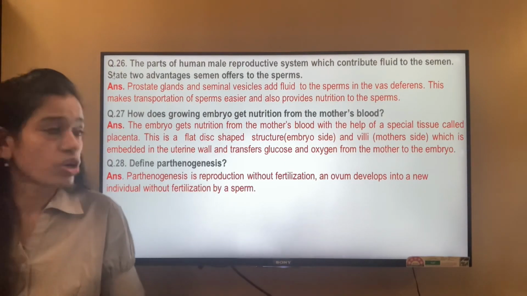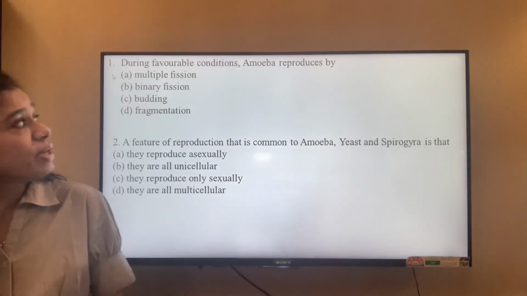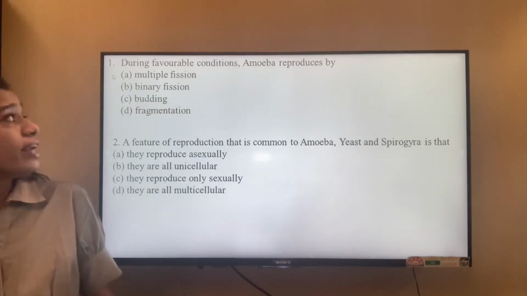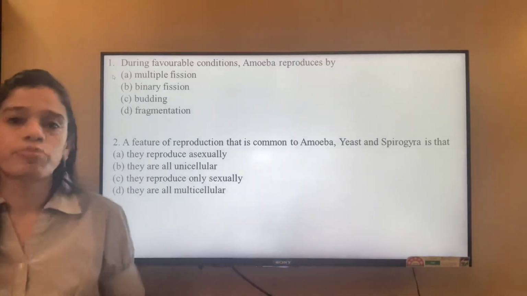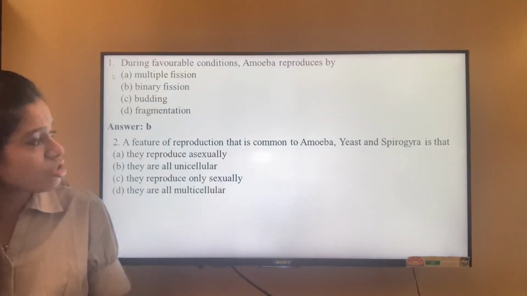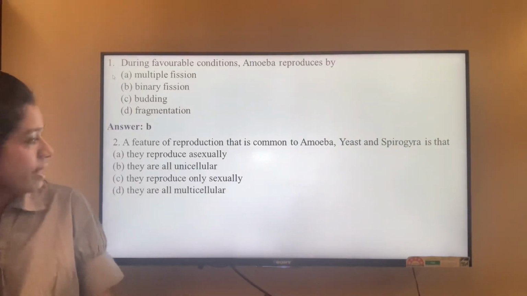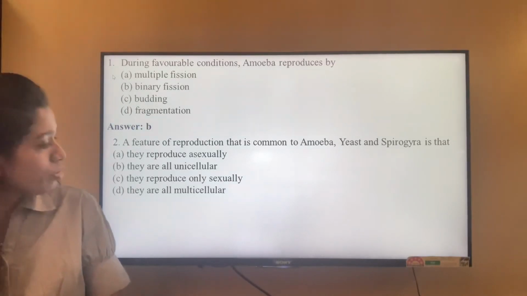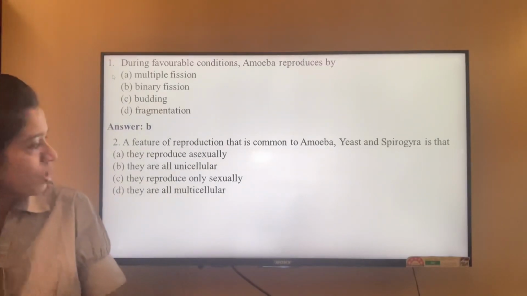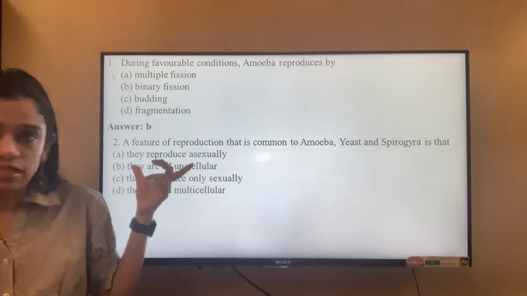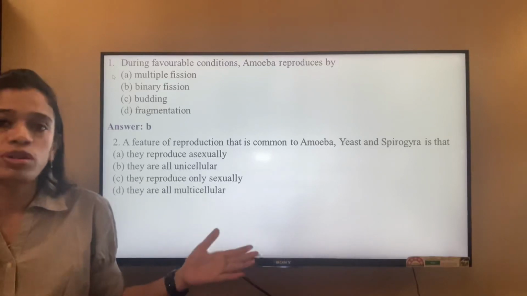Let's do some multiple choice questions. During favorable conditions, amoeba reproduces by multiple fission, binary fission, budding, or fragmentation. The correct answer is binary fission, because amoeba reproduces by the process of binary fission. A feature of reproduction common to amoeba, yeast and Spirogyra is that they all reproduce asexually. This is correct, because they all follow the mode of asexual reproduction.